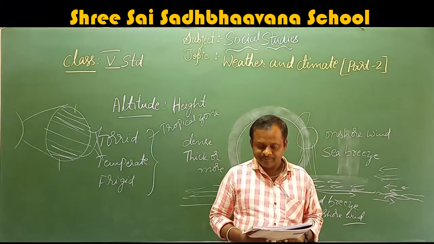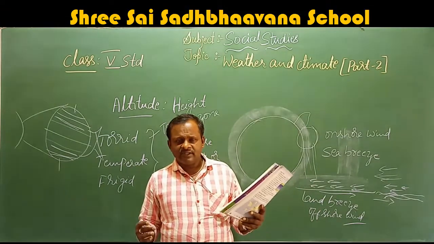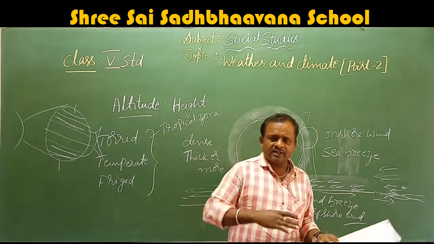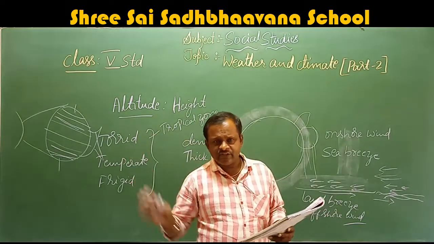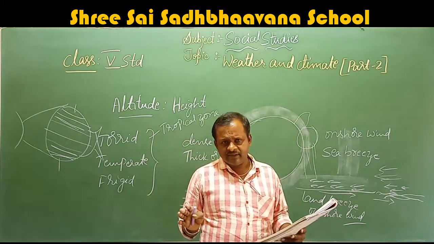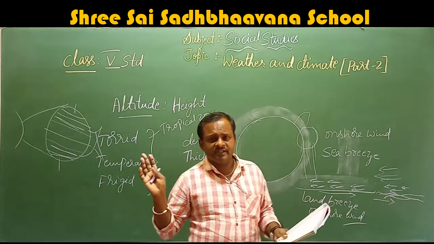The world has been divided into various climatic regions on the basis of the climatic conditions experienced in them. That means, what is the climatic region of the world? We have studied everything, how the climate is in the higher places and in the lower places near the seashore. And near the equator, how it is, torrid, temperate, everything we have studied.